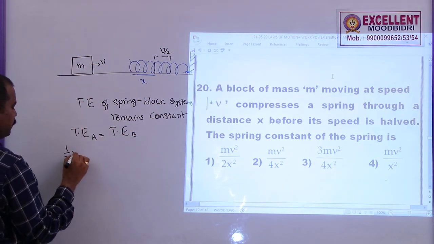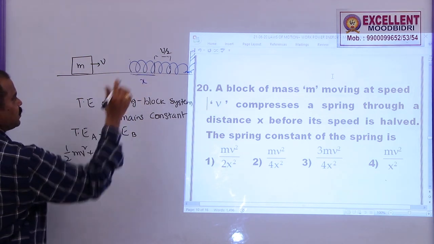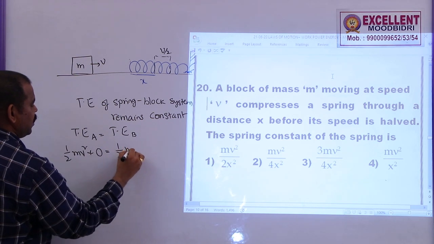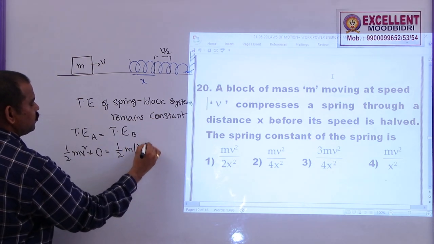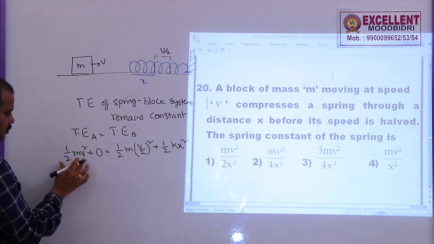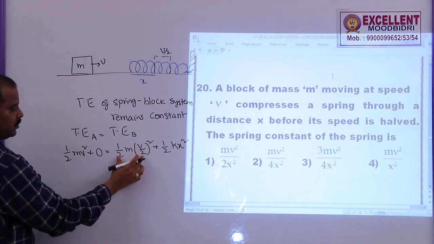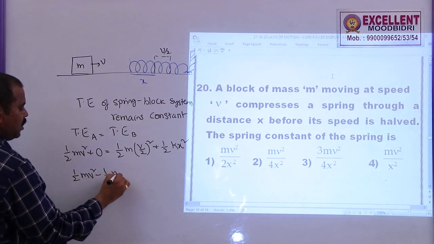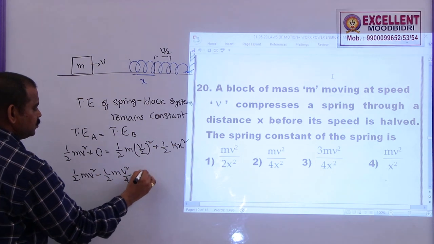That is half m v square, kinetic energy, and the potential energy of the spring is 0. After compressing, this will become half m (v by 2) whole square plus half k x square. Now you can see this half m v square by 4. So you can take half m v square minus half m v square by 4 is equal to half k x square.